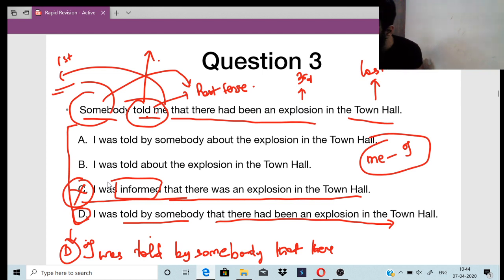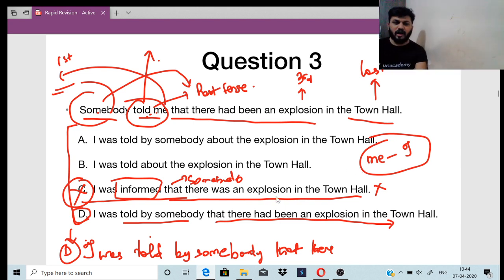Getting the point, everyone? Okay, getting the point? That is the reason I took C first and then explained why it is wrong, because it doesn't have somebody. Somebody is missing here, and then told has become informed, so it is completely wrong. It is totally wrong. In active and passive voice, whatever words are used, they have to be replaced back.